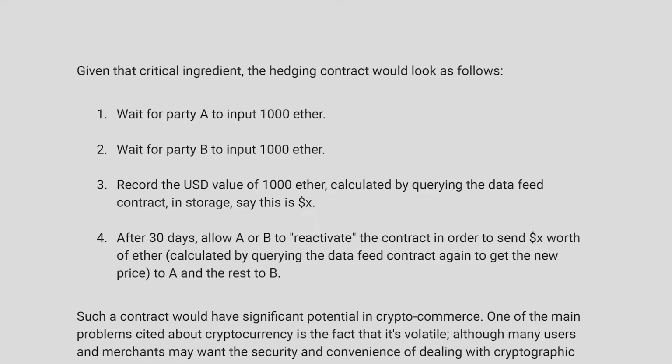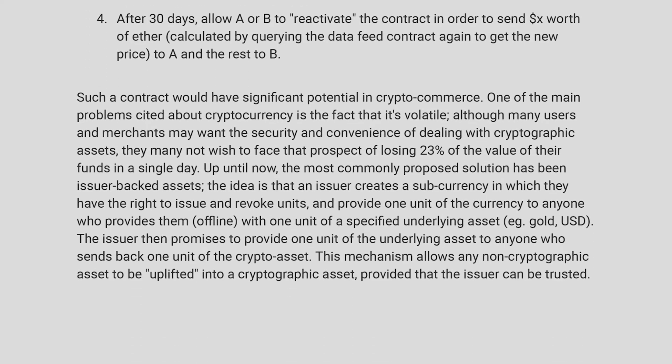1. Wait for party A to input 1,000 Ether. 2. Wait for party B to input 1,000 Ether. 3. Record the USD value of 1,000 Ether, calculated by querying the data feed contract, in storage. Say this is X dollars. 4. After 30 days, allow A or B to reactivate the contract in order to send X dollars worth of Ether, calculated by querying the data feed contract again to get the new price, to A and the rest to B. Such a contract would have significant potential in crypto commerce.